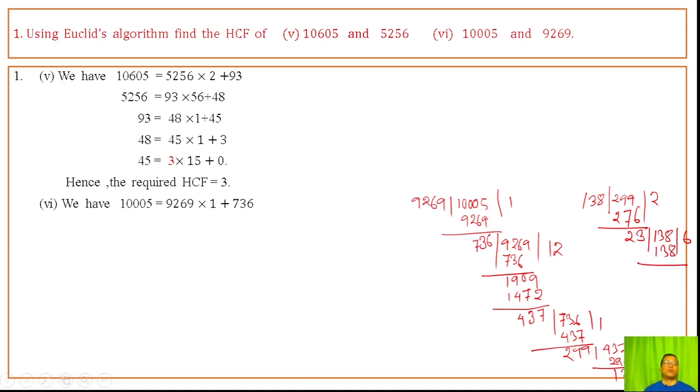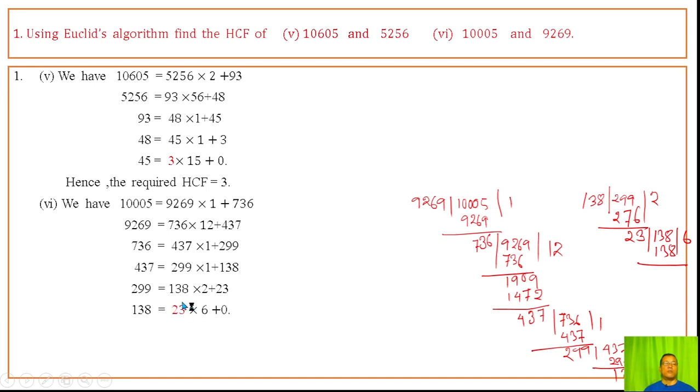The remainder becomes the divisor, and 736 the new dividend. Remainder 299 becomes the divisor, and the new dividend is 299. Remainder 138 becomes the divisor, and 138 the new dividend. 23 into 6 plus 0. Hence the required HCF is the last divisor, that is 23.